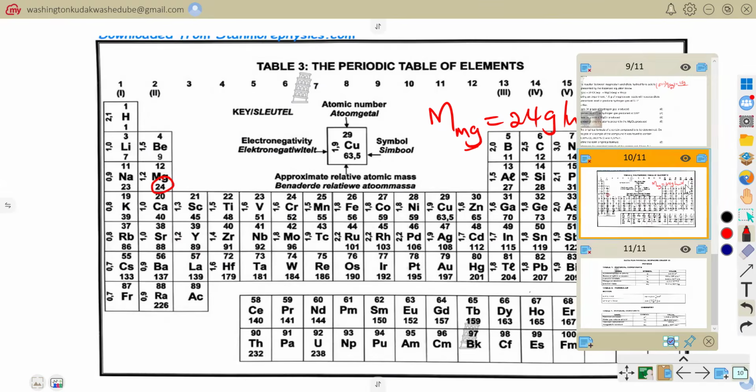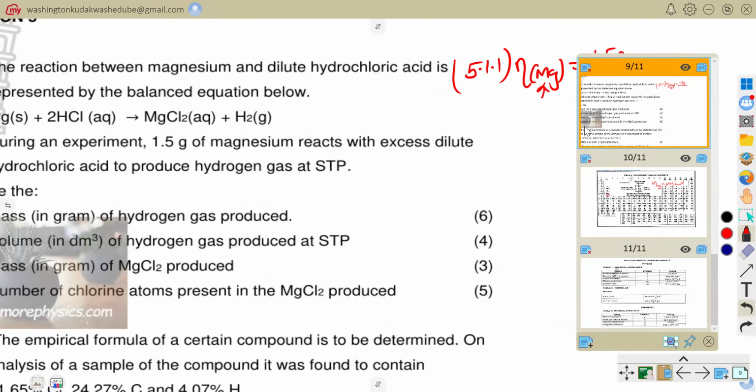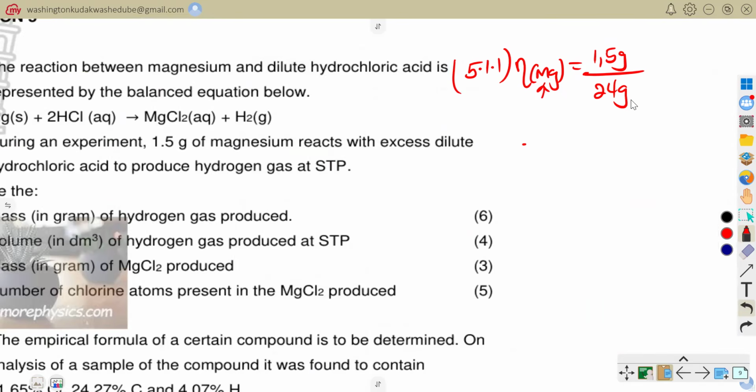So we are going to use that. Let's return to our question. Now that we know the molar mass of magnesium, let's calculate. So divided by 24 grams per what? Per mole. So I'm going to find the number of moles there. I'm going to say 1.5 divided by 24. If I say 1.5 divided by 24, I get 0.0625. 0.0625 moles. Just cross-check that answer. So those are the number of moles of magnesium.